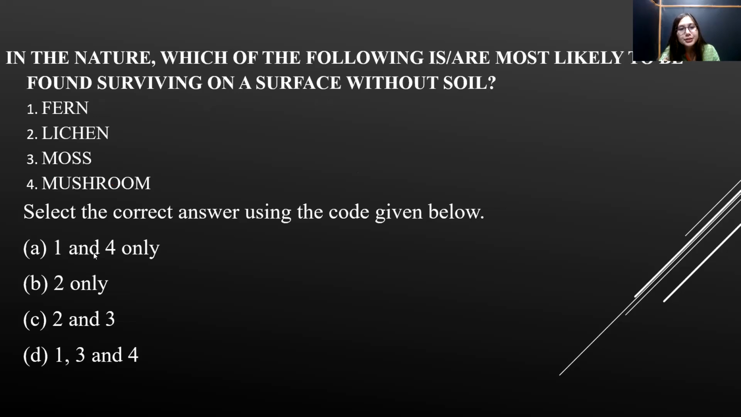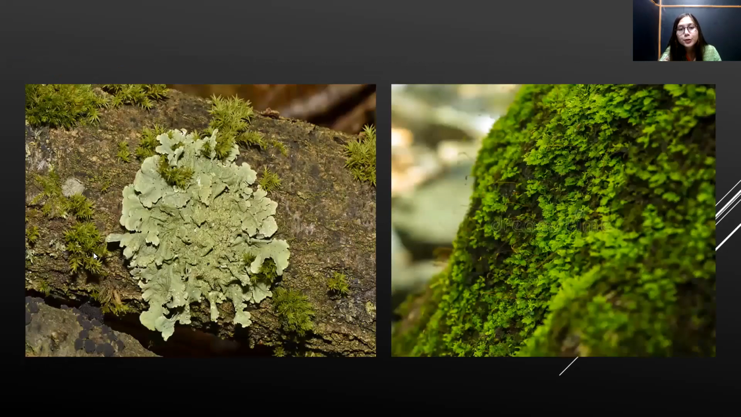Next, in nature, which of the following is or are most likely to be found surviving on a surface without soil? Which of them are most likely to be found surviving on a surface without soil in nature? Whether it's fern, lichen, moss, or mushroom, right? If you look around, this is the lichen. Okay, this is a lichen. Lichens can survive even on bare rocks.